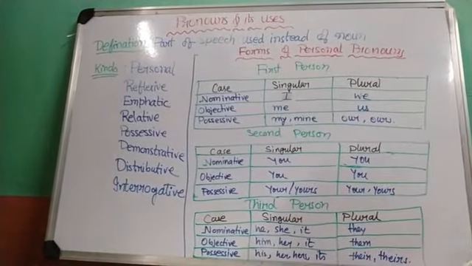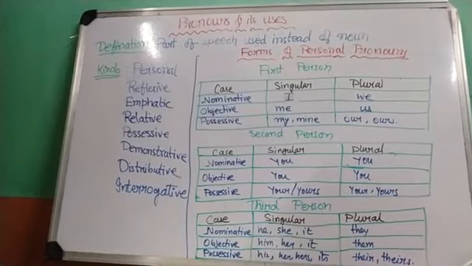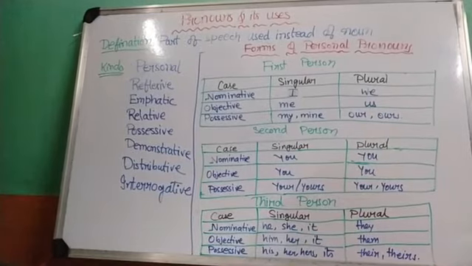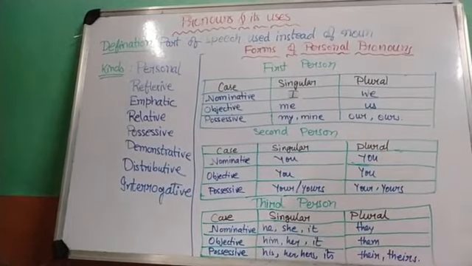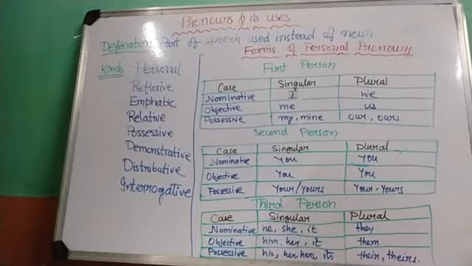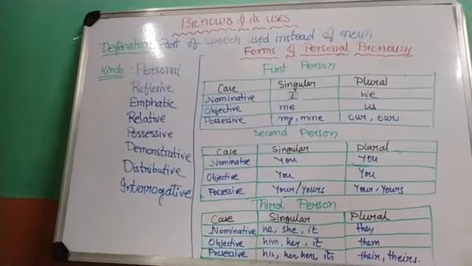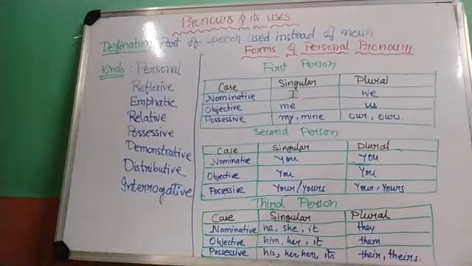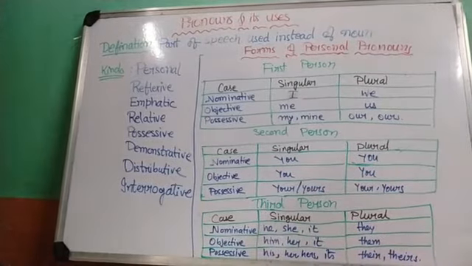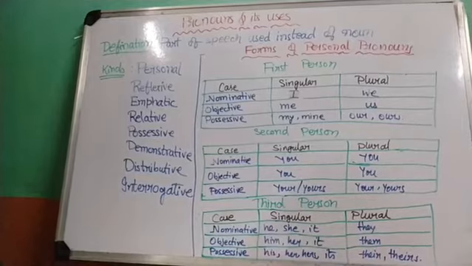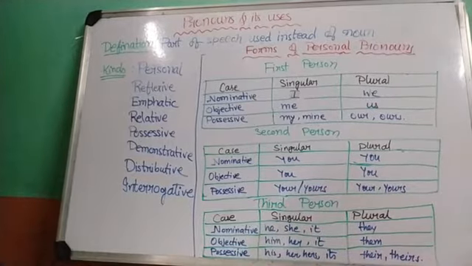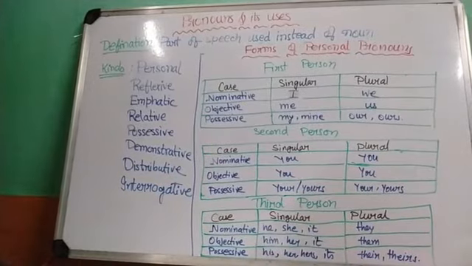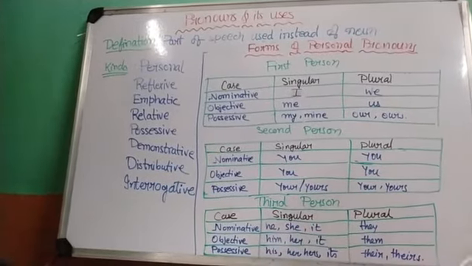The conversation is between I and you, but when we speak about the third party who is not conversing but about whom we are speaking, that becomes the third person pronoun, like he, she, it, him, her, hers, his, its, they, them, their, theirs.